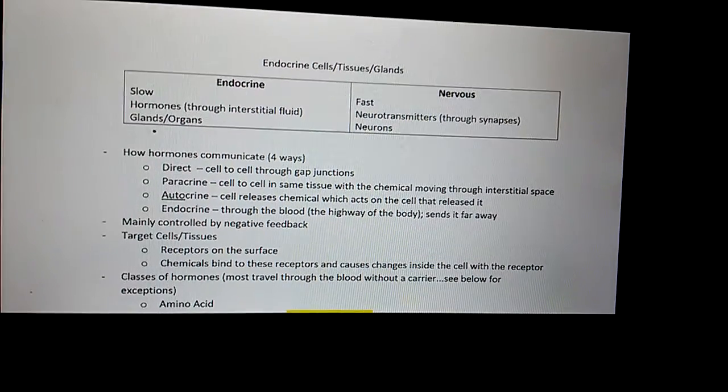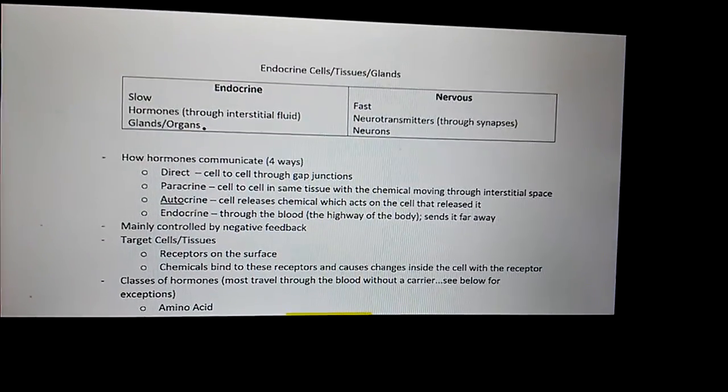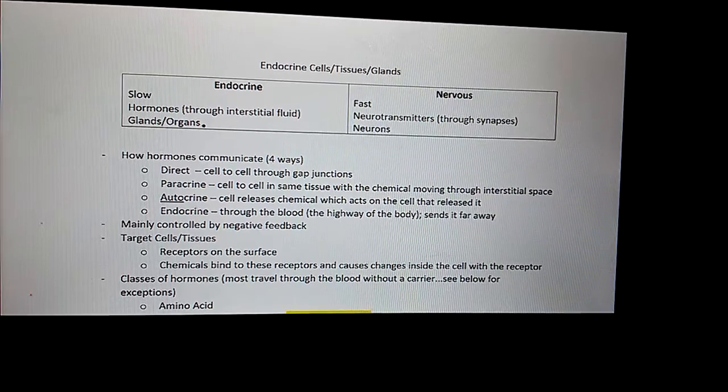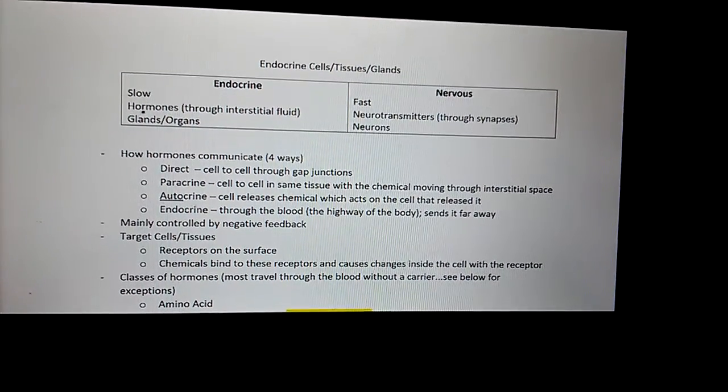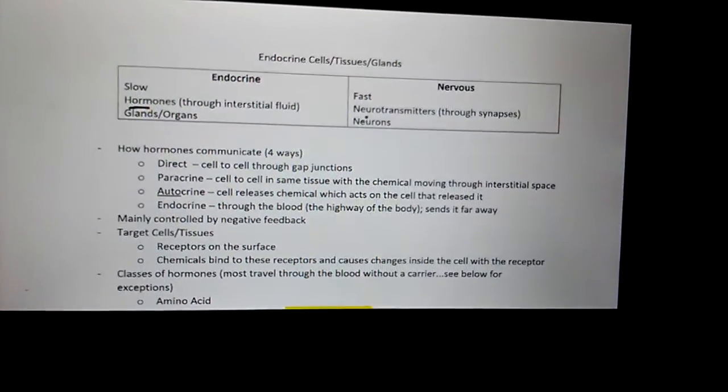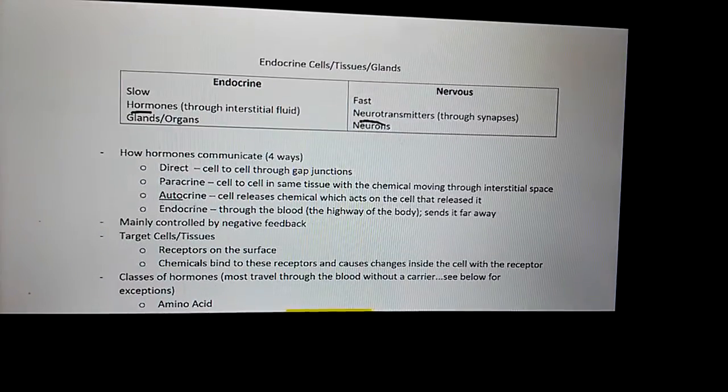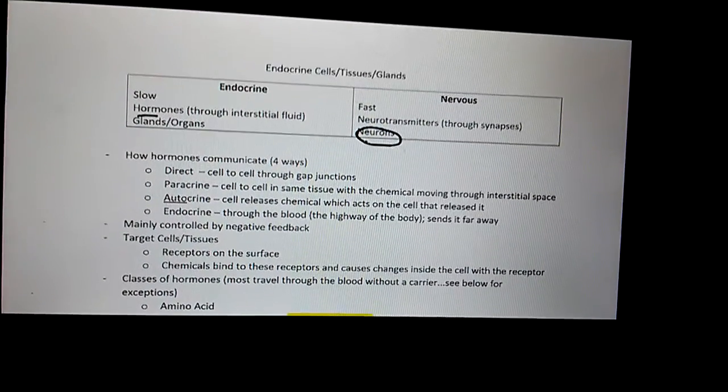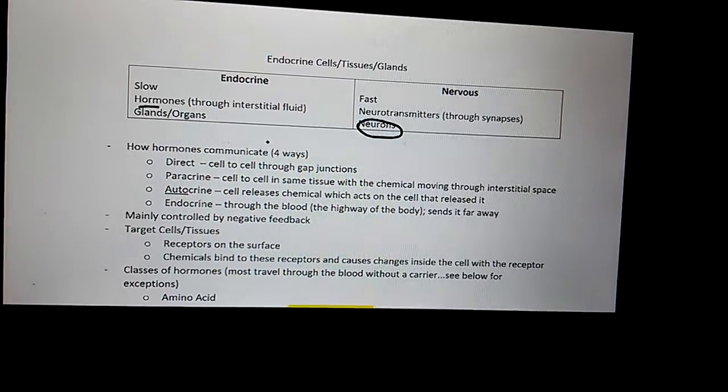What is the chemical used in the nervous system? Neurotransmitters. What is the major function of the endocrine system? Produce hormones. What is the cell of the nervous system? Neurons.